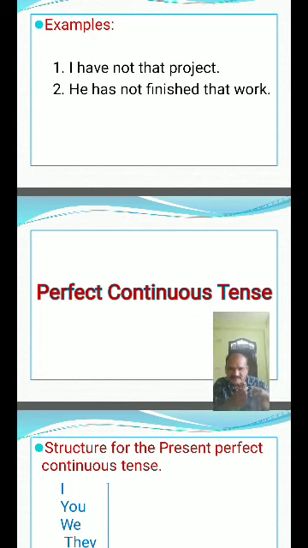Next come to present perfect continuous tense. Present perfect continuous means the activity started long ago, but which is still in progress.